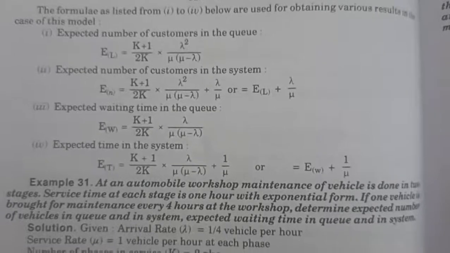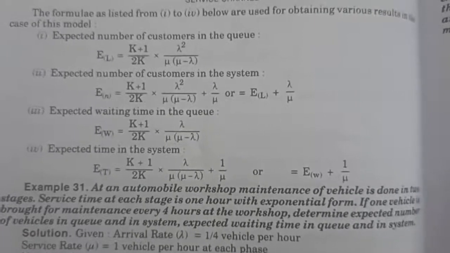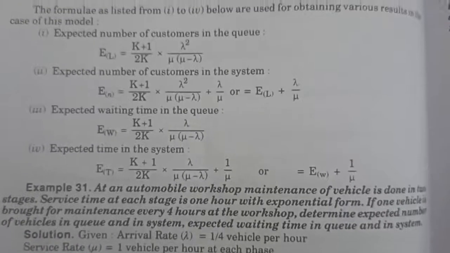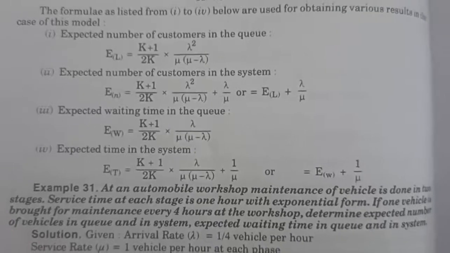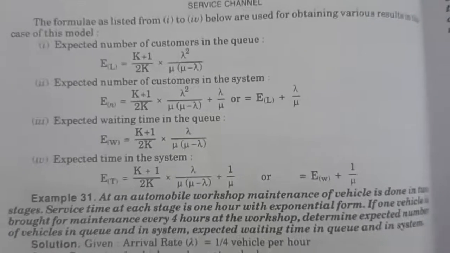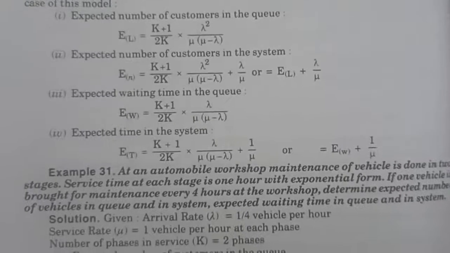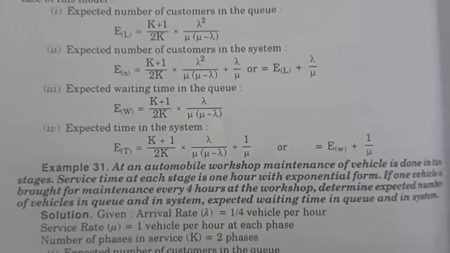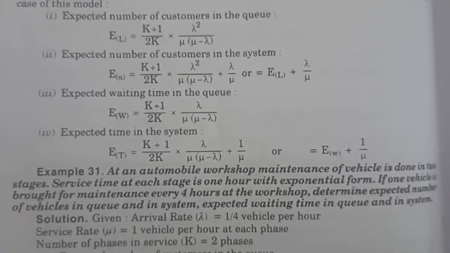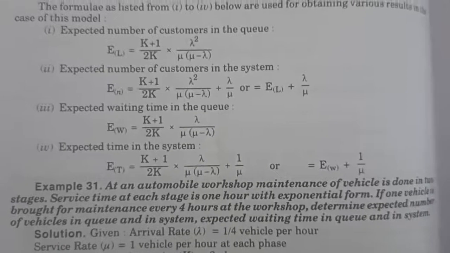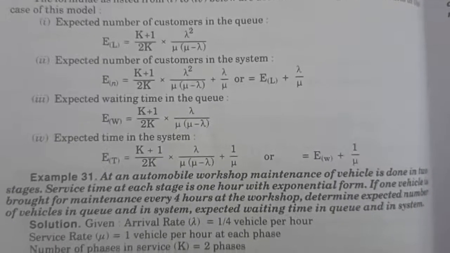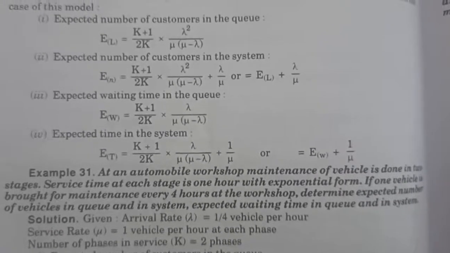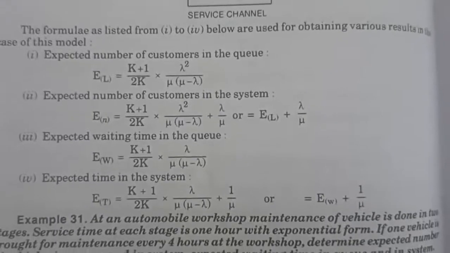Now let's see one example related to this. These are the formulas, and example number 31 will show you how we solve such questions. It is given that at an automobile workshop, maintenance of a vehicle is done in 2 stages. You can see the word stages or phases, it is one and the same thing. So 2 stages are there, and service time is again the same, mu is given as 1 hour with exponential form. A vehicle is brought for maintenance every 4 hours, so after 4 hours 1 vehicle comes. So lambda is this. Determine the expected number of vehicles in the queue, in the system, and the waiting time in the queue and in the system. It means all of these 4 formulas we are going to apply.